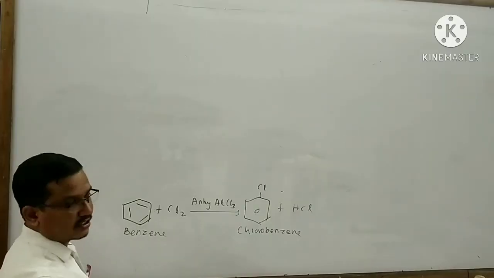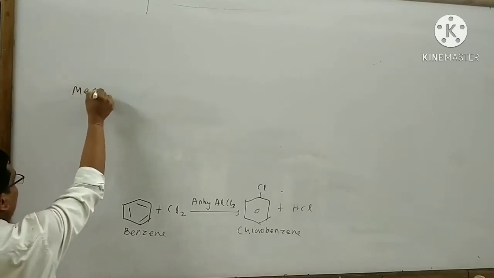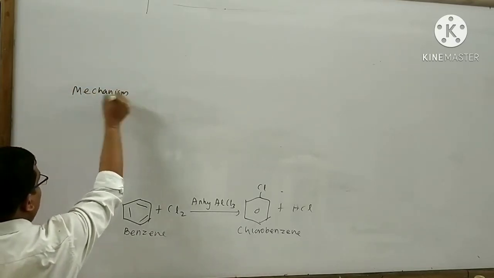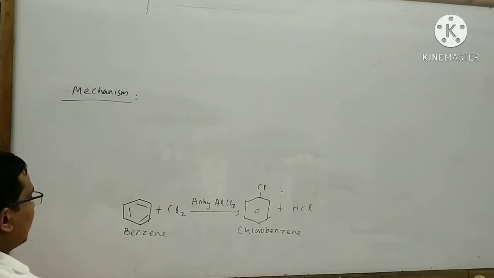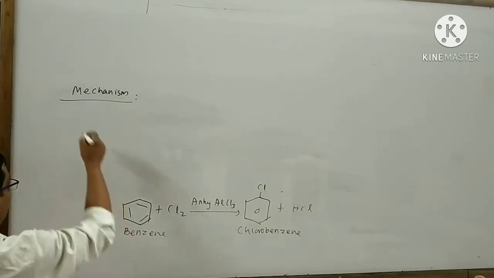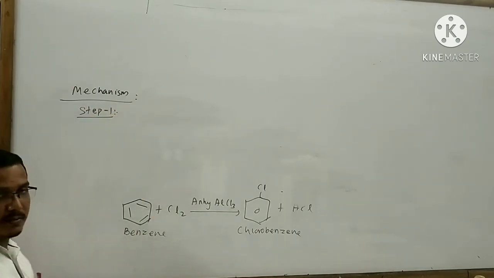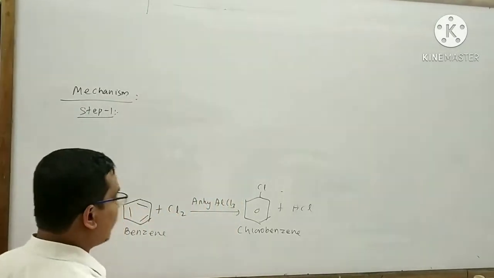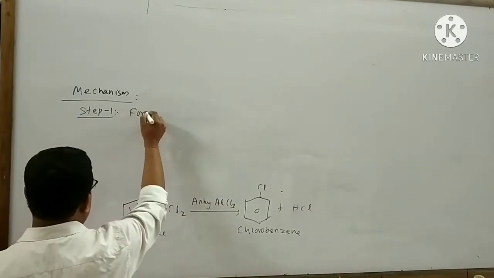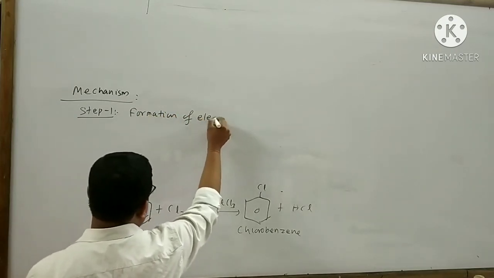Next I will discuss about the mechanism of this reaction. There are different steps to explain this reaction. First I will think about step number 1. In step number 1, generally the electrophile is formed. So here I can write step number 1 is formation of electrophile.